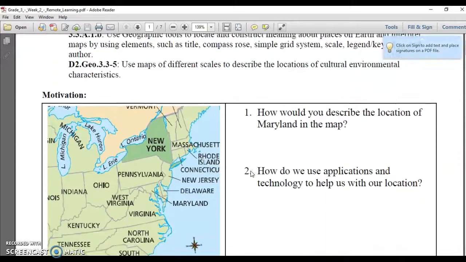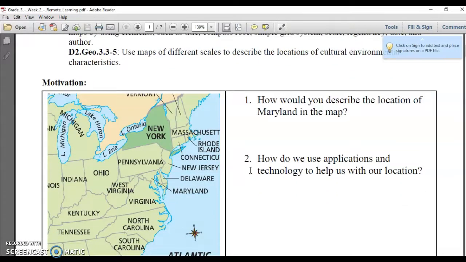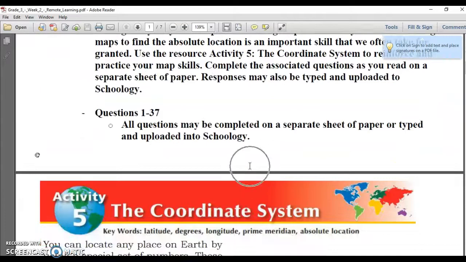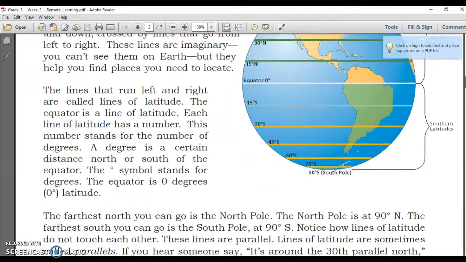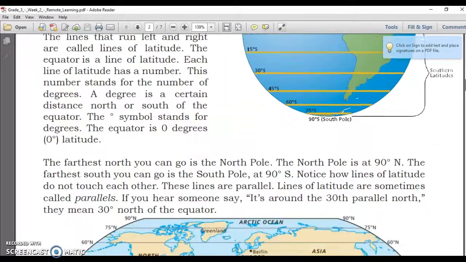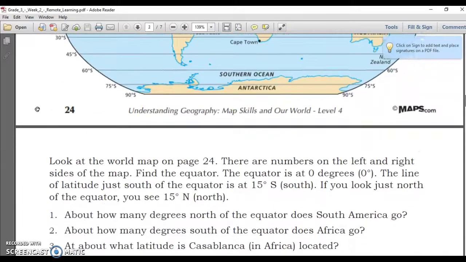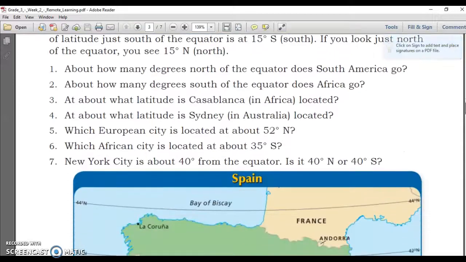And this week, you're going to be looking at some maps and some scales of maps. And then you're going to be looking at the map scales. You're going to be learning about the coordinate system, which I know my homeroom just did with Miss Glass. So you guys have a little bit, and maybe the other classes have already covered that. So that's an important skill for 3rd grade.